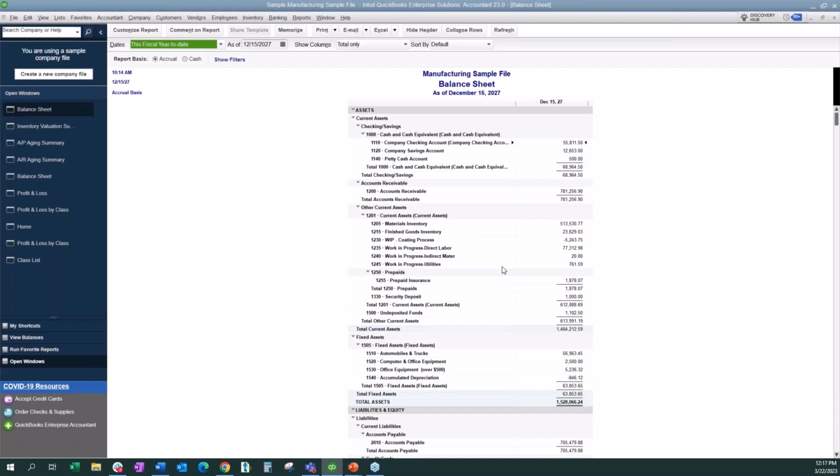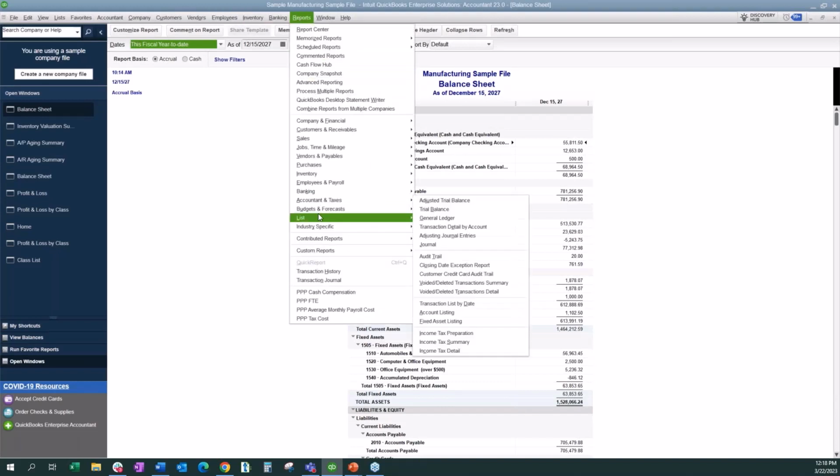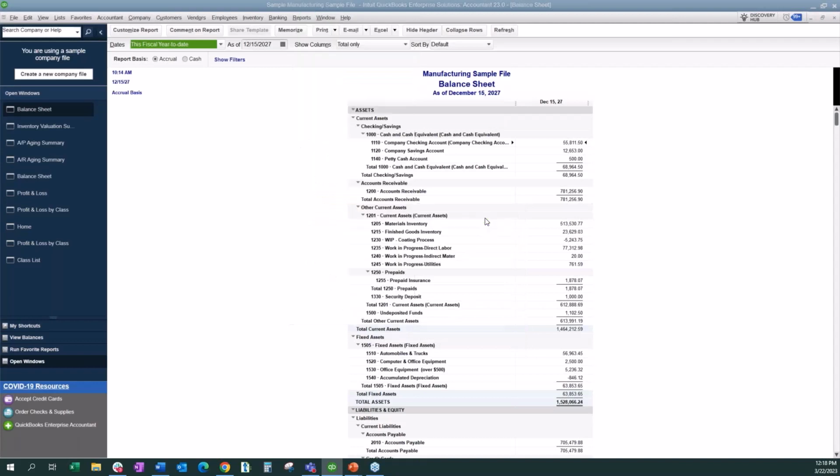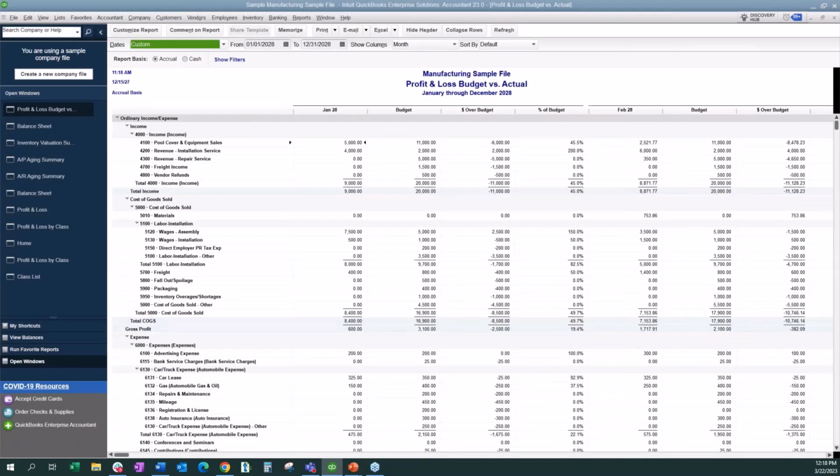Okay, so another report that might be included in your financial package is the budget versus actual report. This is a really great report to create. Think of getting close to year end, you start having those department heads create what their budget is going to be, what they're expecting to receive in revenue, what they're expecting to spend in their expenses.